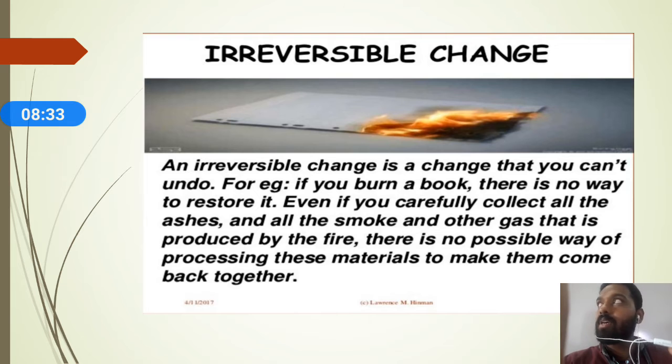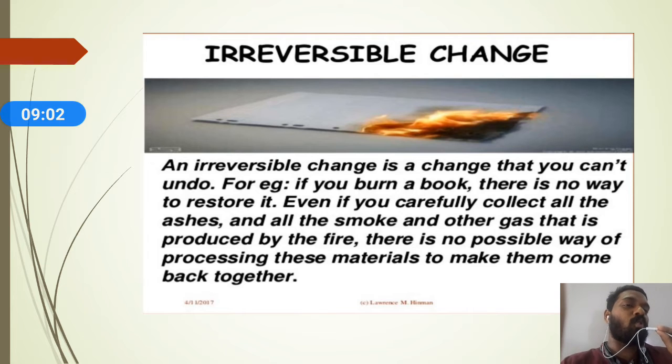An irreversible change is a change that you cannot undo. For example, if you burn a book, after burning the book you will get a black residue. From the black residue, you cannot make a book again. You can see in the slide the picture showing that. So you can call it an irreversible change.